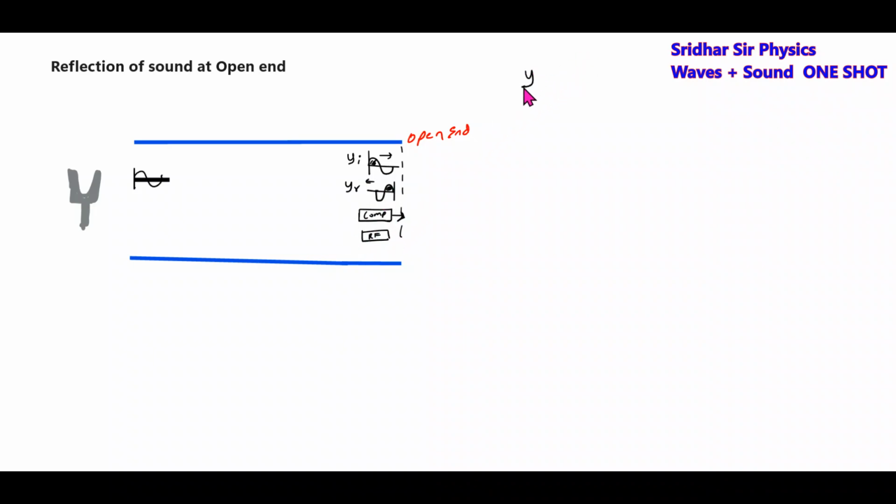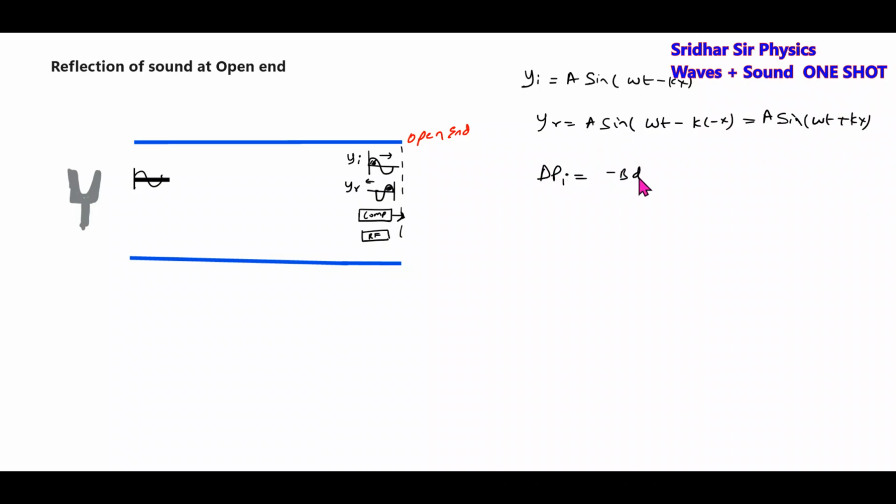So how can you show that? We'll choose the equation y is equal to a sine(kx minus omega t), or omega t minus kx, anything you can choose. When reflected, omega t minus kx will become a sine(omega t plus kx). What about the pressure wave?